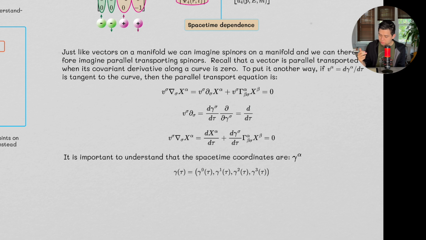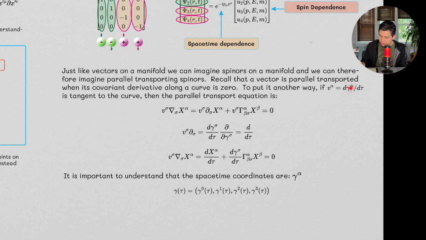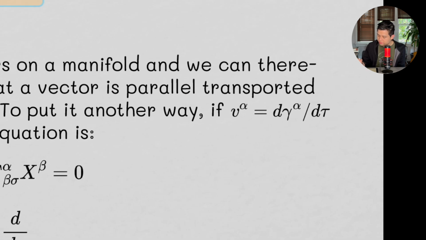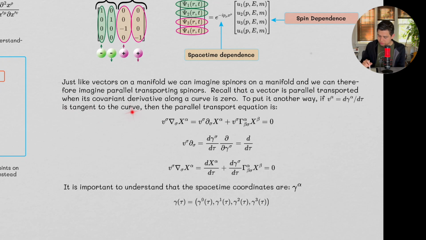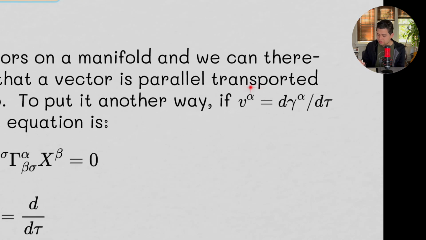why this is so important. So recall that a vector is parallel transported when its covariant derivative along a curve is 0. To put it in another way, if we define V alpha as the derivative of gamma alpha, with gamma alpha being the coordinates in space-time, this is tangent to the curve, because we understand that velocities are tangent to positions.